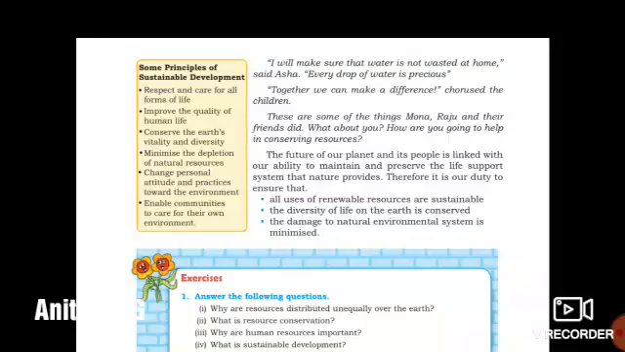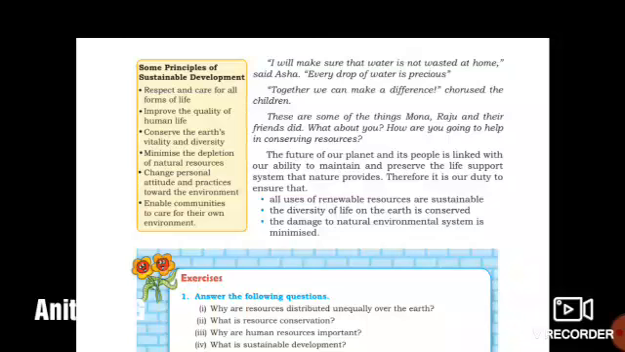The future of our planet and its people is linked with our ability to maintain and preserve the life support system that nature provides. Therefore, it is our duty to ensure that all uses of renewable resources are sustainable, the diversity of life on the earth is conserved, and the damage to natural environment systems is minimized.